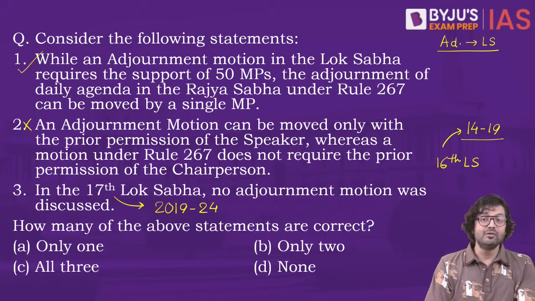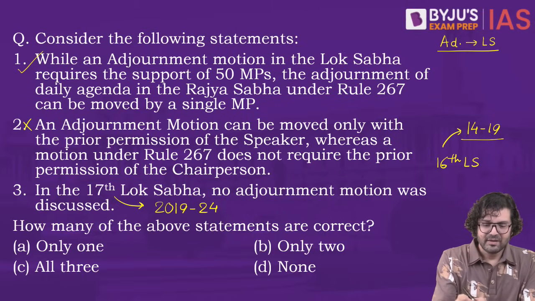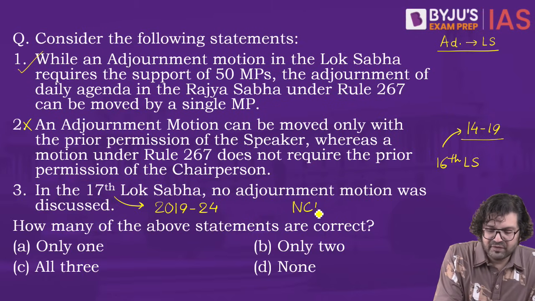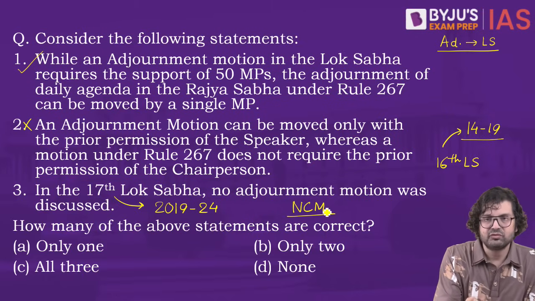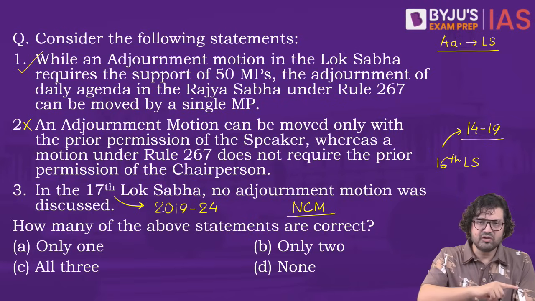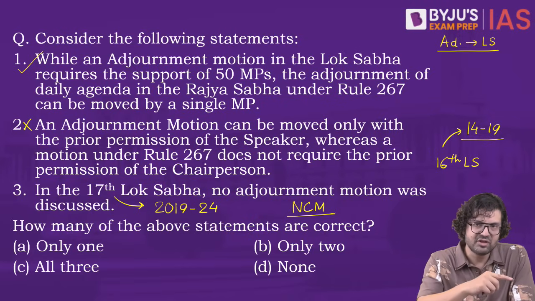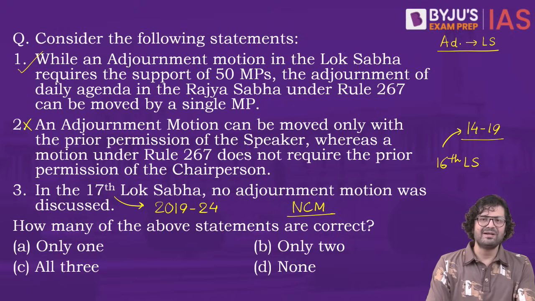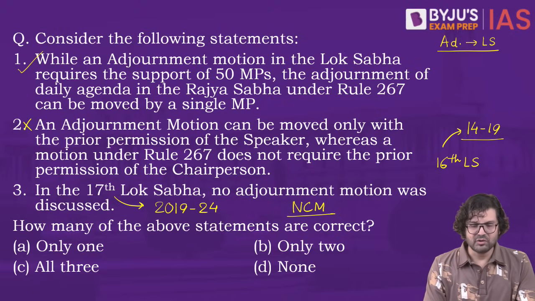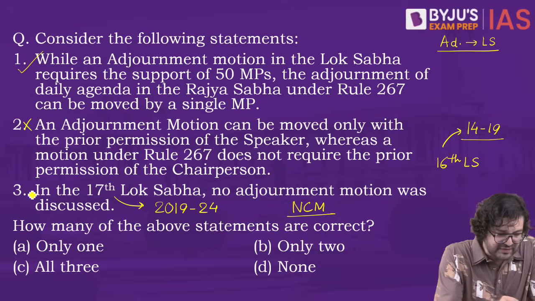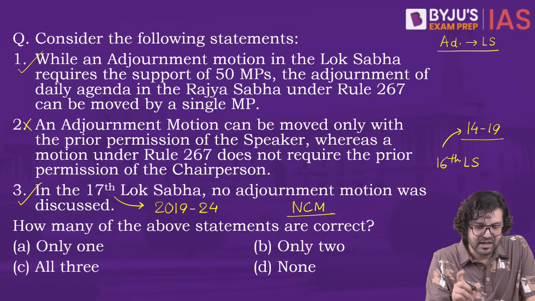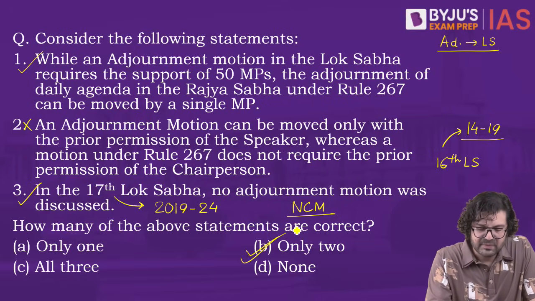Though we saw 2 NCMs. Very interesting. No confidence motions were introduced both in the previous Lok Sabha and this Lok Sabha. Once in 2018, that was the then monsoon session, and this time also, 2023 monsoon session. Both the occasions. Anyway, so yes, 3 is correct. Right answer. How many statements are correct? B. Only 2.